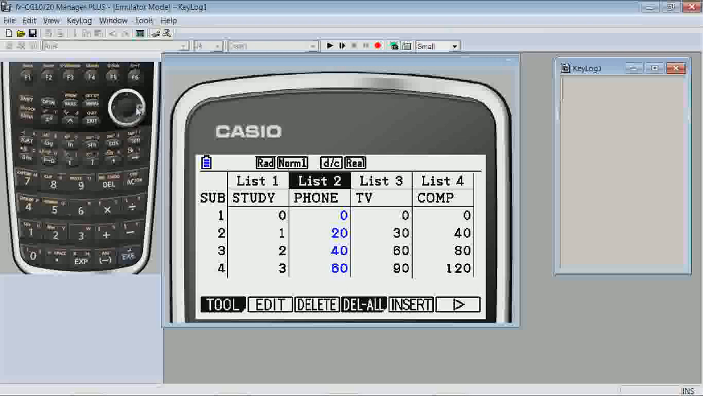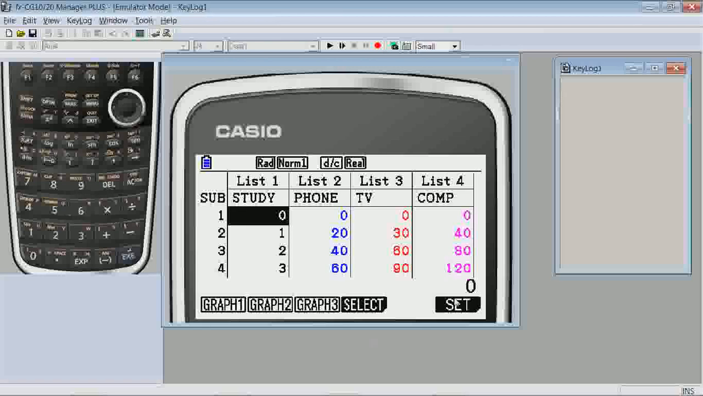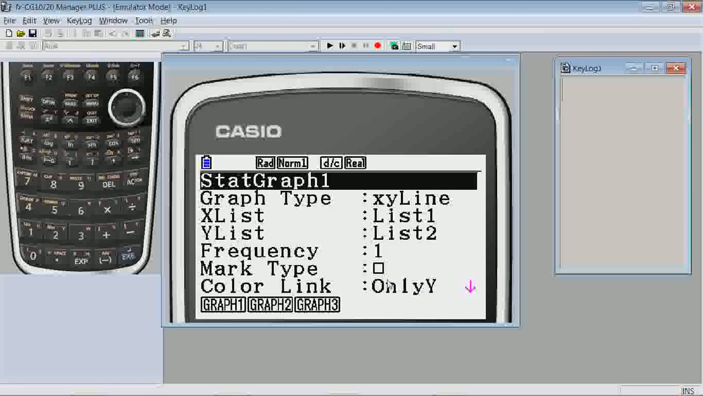We'll now set up graphs for the relationships under investigation. From the Home Statistics screen, which I can get to quickly by pressing Shift Exit or Quit, select Graph and Set. We're looking at pairs of numeric variables. Though we could create scatter plots, we'll create XY line graphs instead so that the points are connected.